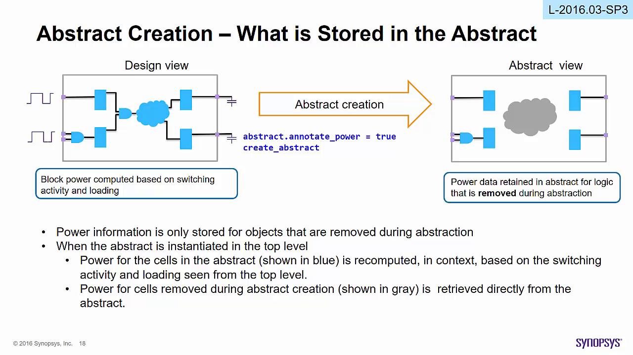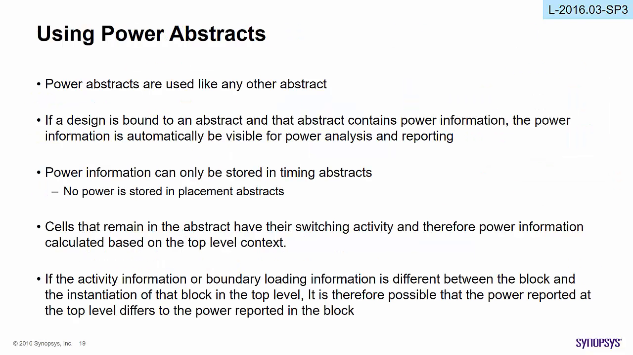When the abstract is instantiated in the top level, power for the cells in the abstract, which is shown in blue on the right side of the slide, is recomputed in context based on the switching activity and loading seen from the top level. Power for cells removed during abstract creation, which is shown as gray on the right side of the slide, is retrieved directly from the abstract using power abstracts. Power abstracts are used like any other abstract.